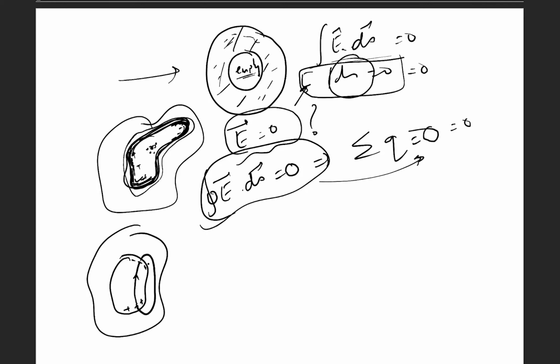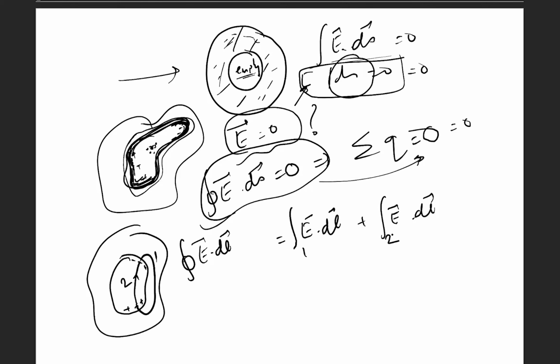Okay, so this is inside the meat. So this E dot dl across this curve, this is path 1, this is path 2, is equal to E dot dl across path 1 plus E dot dl across path 2.